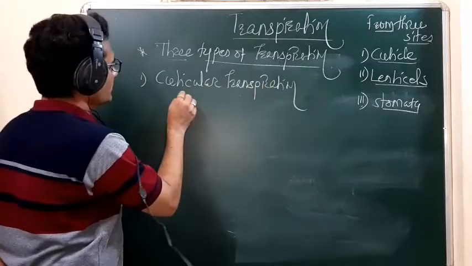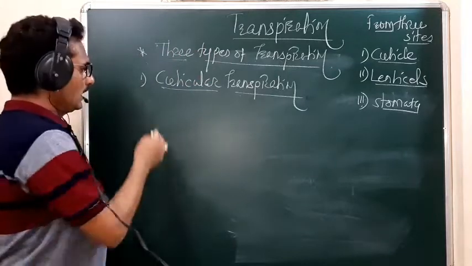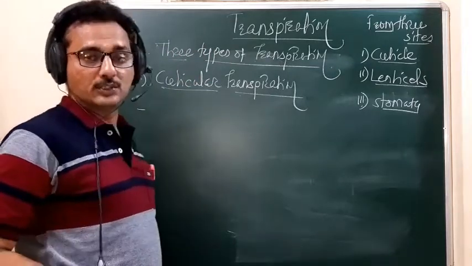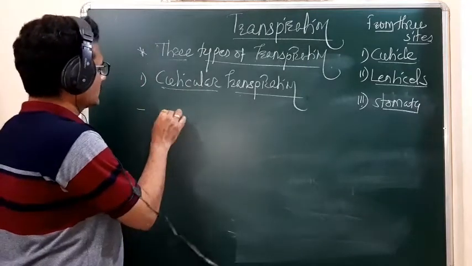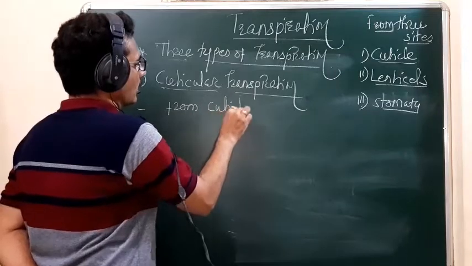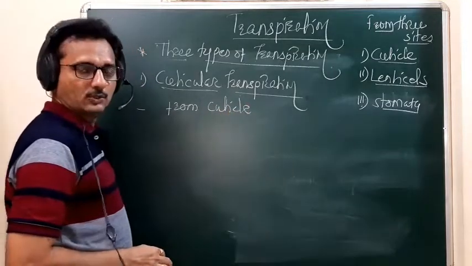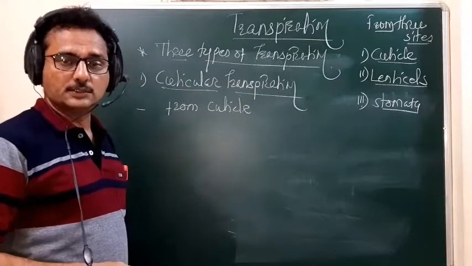Cuticular transpiration. This cuticular transpiration takes place from the cuticle. So the transpiration takes place from the cuticle of the plant body. So where is that cuticle situated?